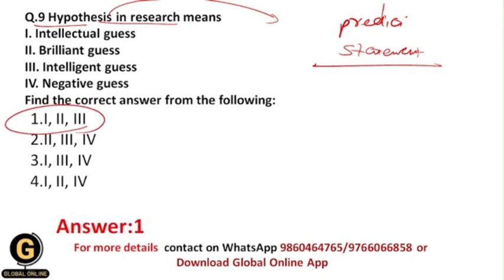So hypothesis can't be a negative guess. Okay, because if it would be a negative guess, then how can we test it? Okay, and that's why it should always be an intelligent, intellectual and brilliant guess.